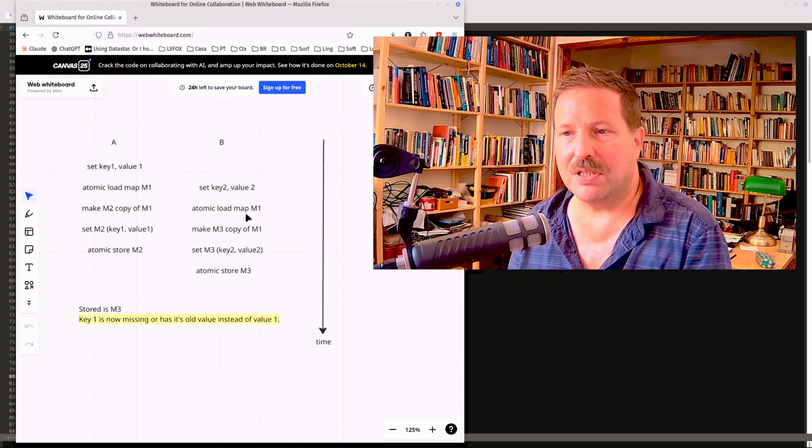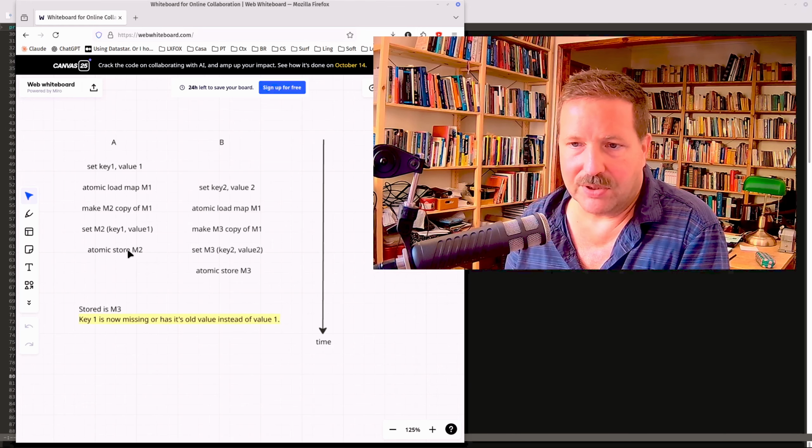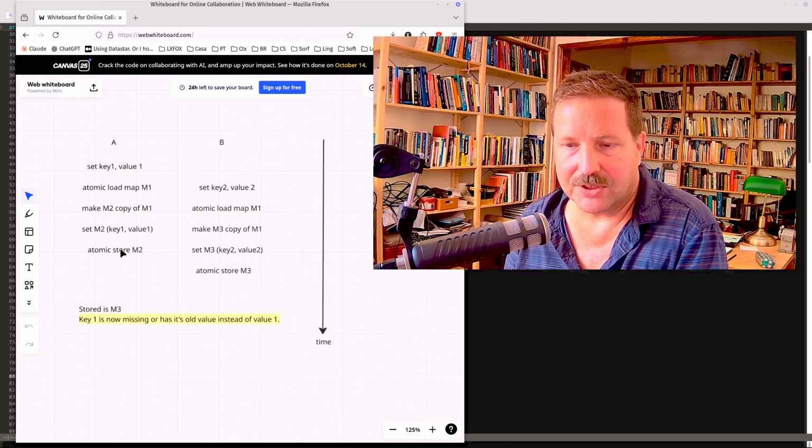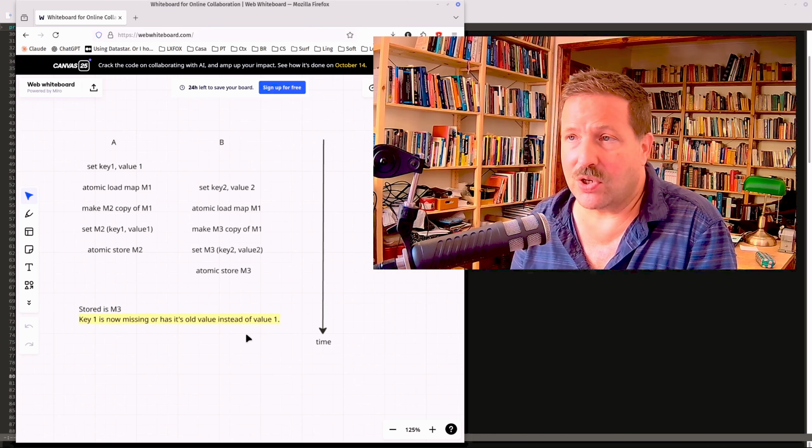While it makes the copy, B atomically loads the map, and the map is still M1 because A has not stored M2 yet. B makes a copy, sets the value, and then atomically stores M3. A does that too, but is finished earlier, so key 1 and value 1 are only in M2. B does not know anything about that, and so in the end, M3 is stored and key 1 and value 1 are missing. So this is a classical race condition and this cannot work.